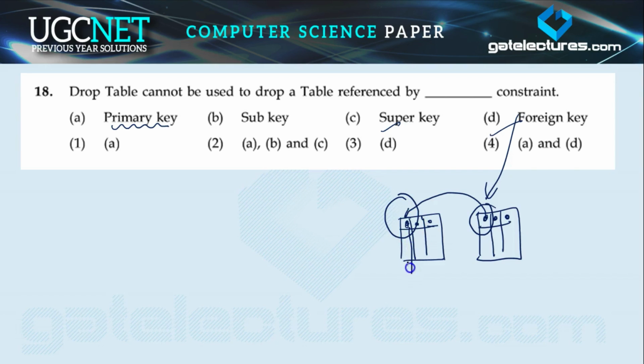Now the referenced attribute should be a primary key and this referencing attribute we call a foreign key.